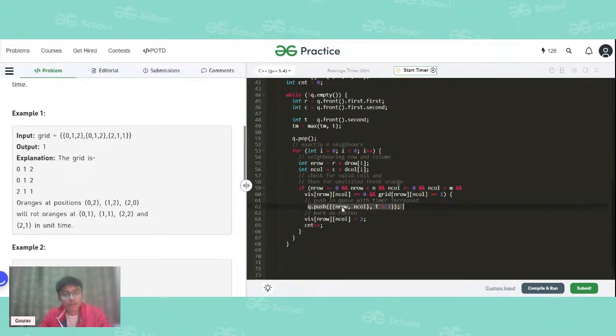And how will we enqueue? We will enqueue the new row and the new column, and we'll also enqueue time plus one. Because the timer has increased by one, we will enqueue time plus one. And finally, we'll mark it as visited. The new row and new column we will mark as visited with 2.